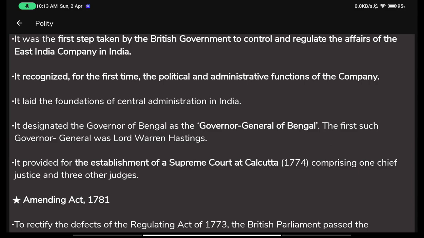It designated the governor of Bengal as the Governor General of Bengal. Before this, the governor of Bengal was not someone from the British government, but someone from the English East India Company. And they themselves became rulers and gave titles to themselves.